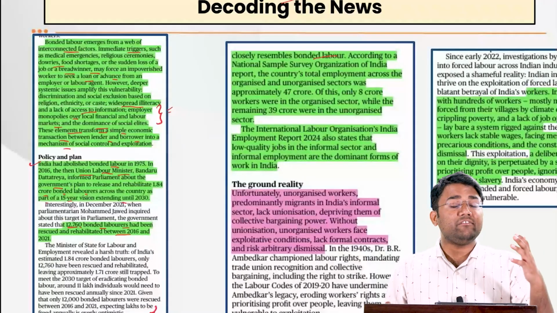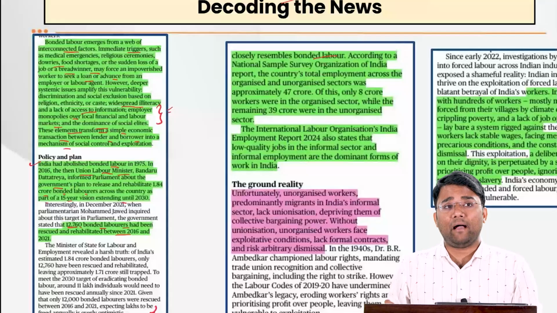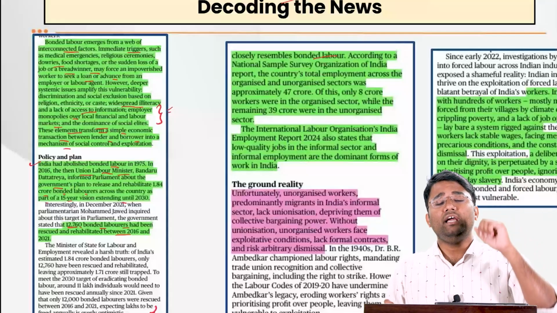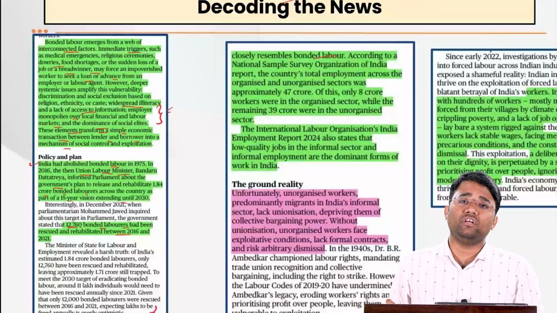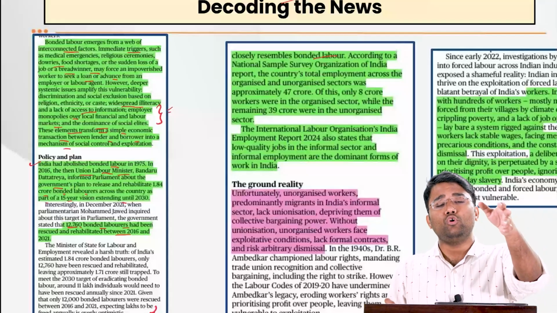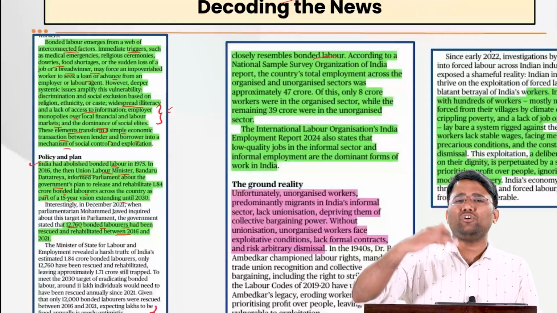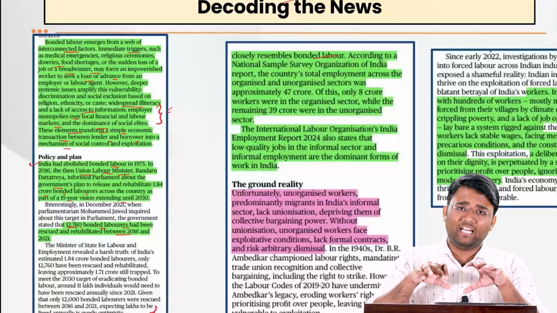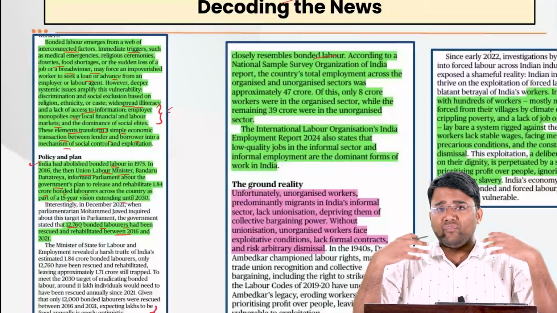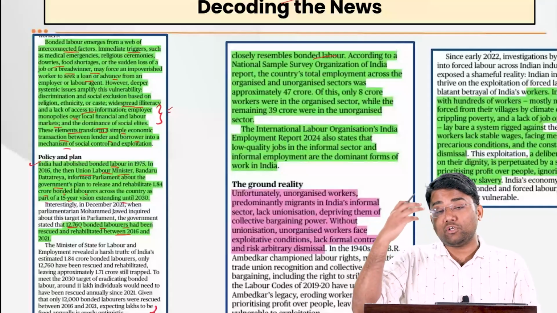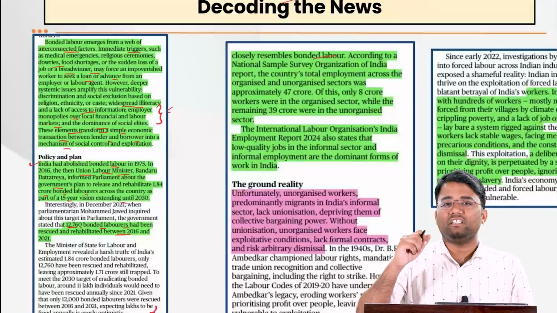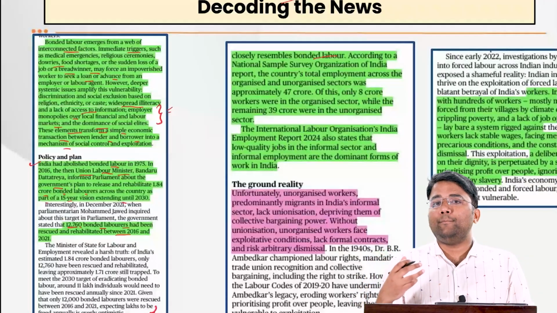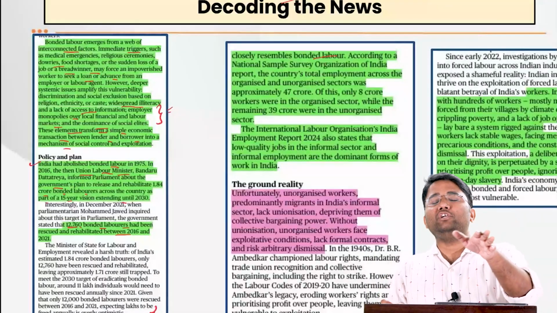There is no insurance, and even if accidental deaths happen while working, there is no provision of any support to the family, even if the person was the sole breadwinner. So that also resembles bonded labor, in that the employee is not working with his or her complete will, rather he is compelled to work there.